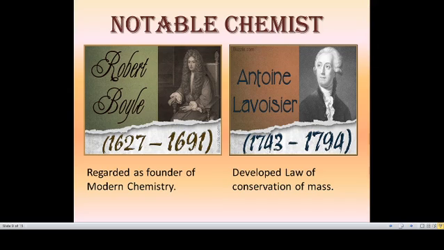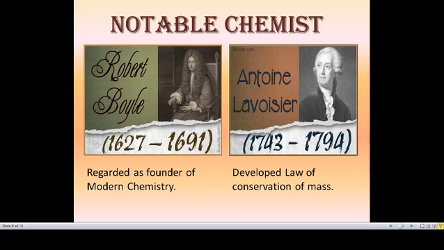So Robert Boyle is a founder of modern chemistry because he pioneered the scientific method. That means he developed several types of scientific methods. So Robert Boyle is named as and regarded as a founder of modern chemistry. So underline the Robert Boyle name and underline the pioneer the scientific method.